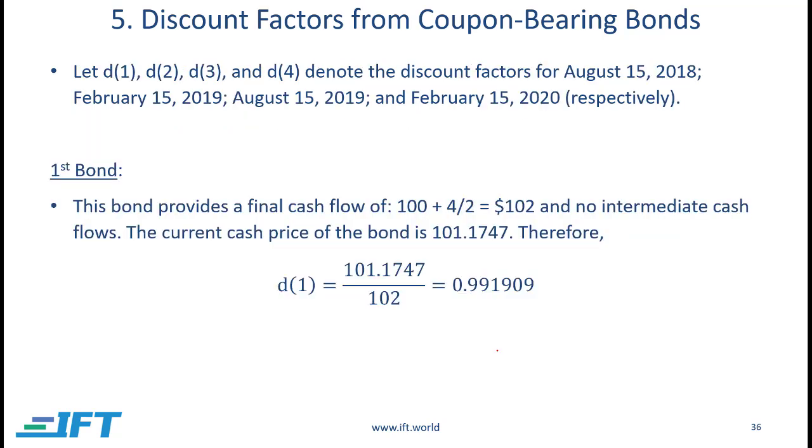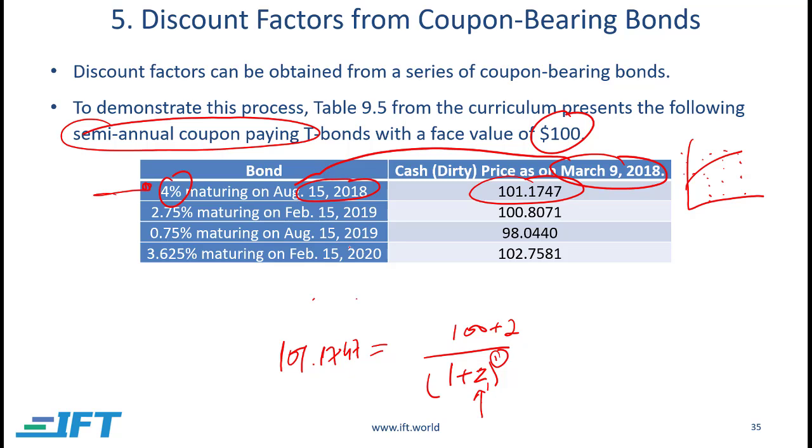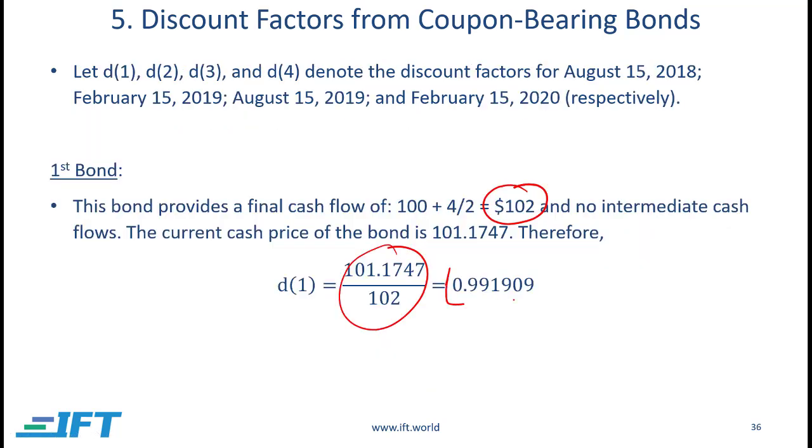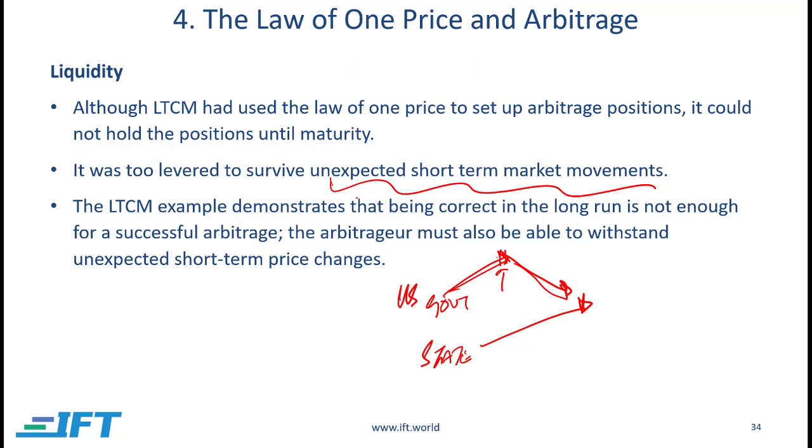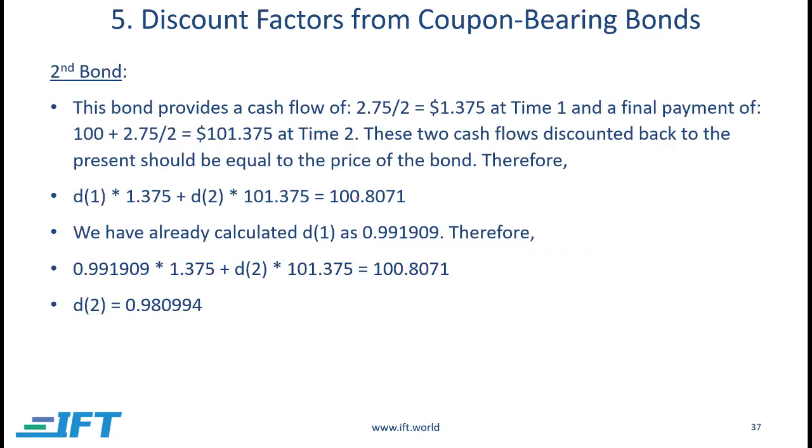And let me show you, right? So if, for example, this first bond is going to give me 102, and right now it is in the market for 101.1747, so actually it is trading at a discount, and the discount factor is 0.9919, right? So this is the discount factor between the current time, which is March 9th, to August 15th when it will mature. Now, I already know the discount for the first year.